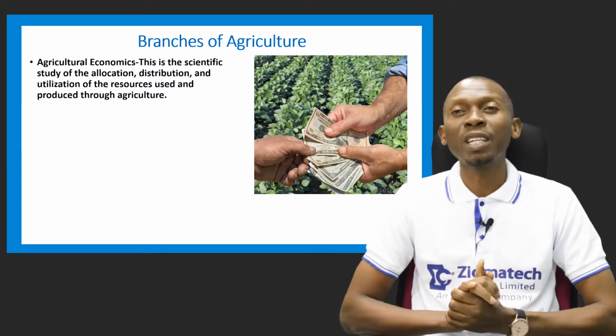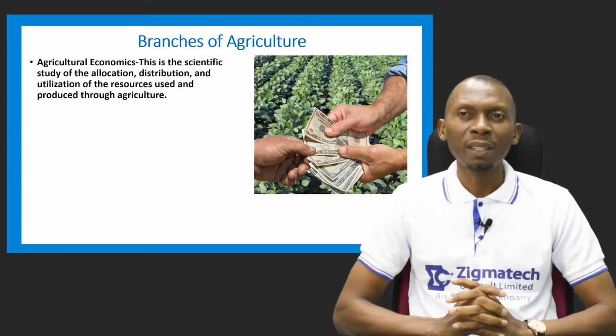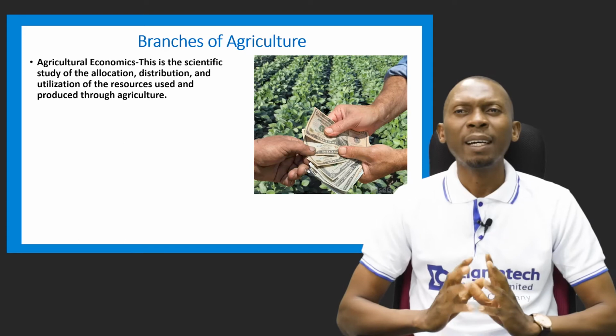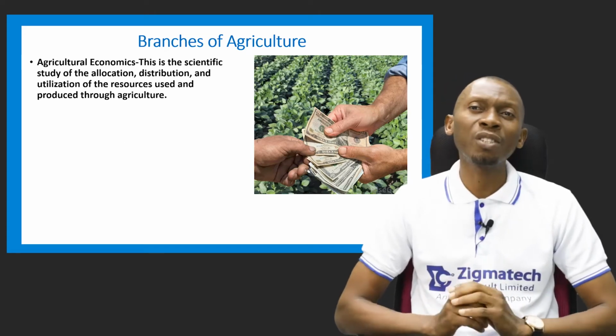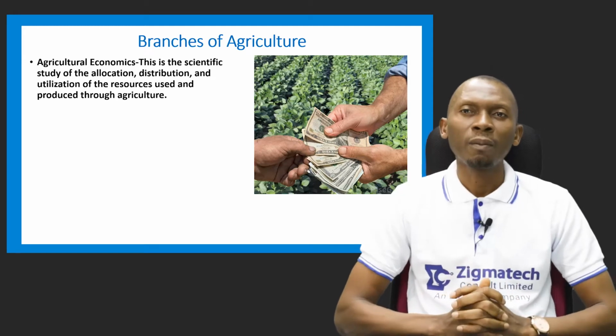We have agricultural economics as another branch of agriculture. And what is agricultural economics? This has to do with the scientific study of the allocation, distribution, and the utilization of resources used and produced through agriculture.